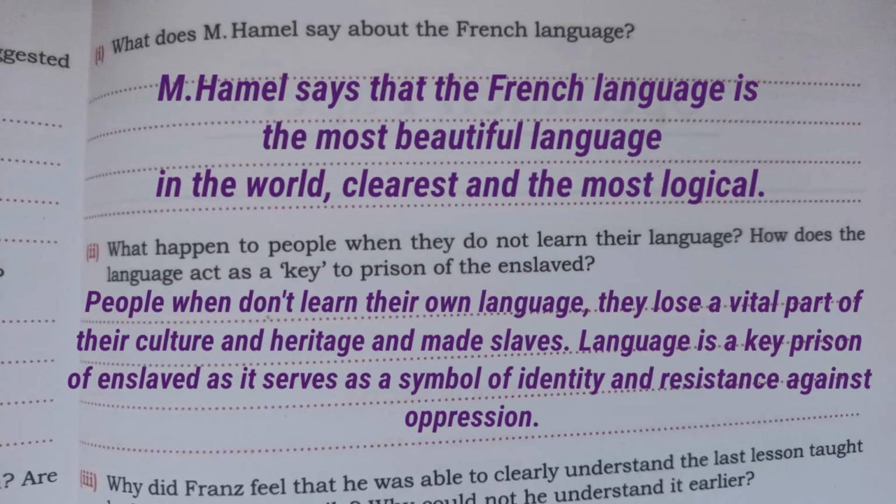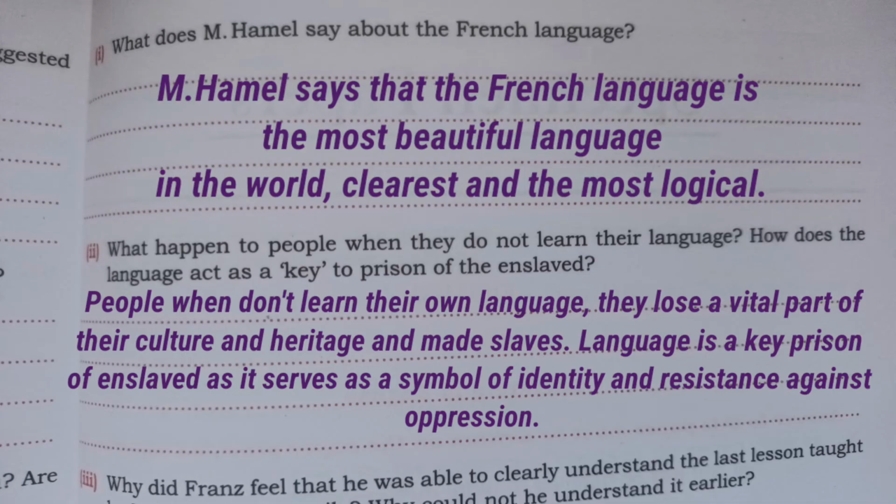Next extract number 4, and the first question is, what does Hamel say about the French language? So the answer will be, Hamel says that the French language is the most beautiful language in the world, the clearest and the most logical. Second question, what happened to people when they do not learn the language? How does the language act as a key to prison of the enslaved? So the answer will be, people when they do not learn their language, they lose a vital part of their culture and heritage